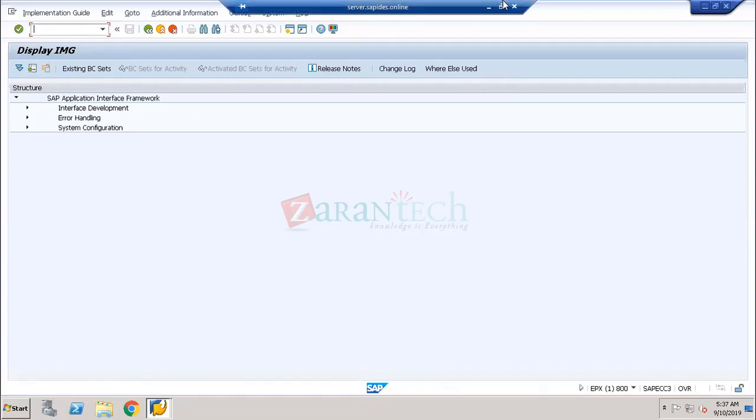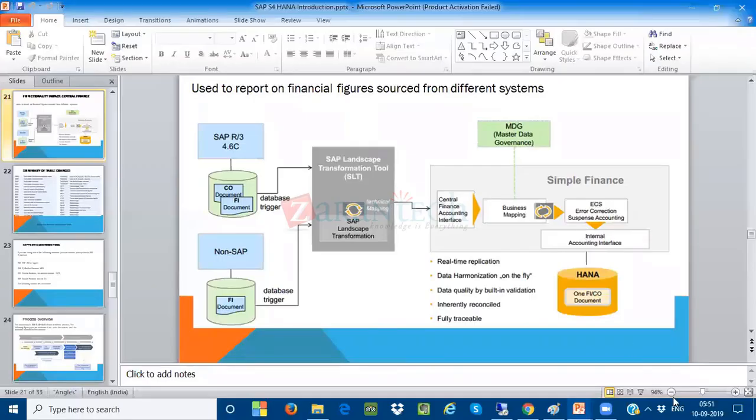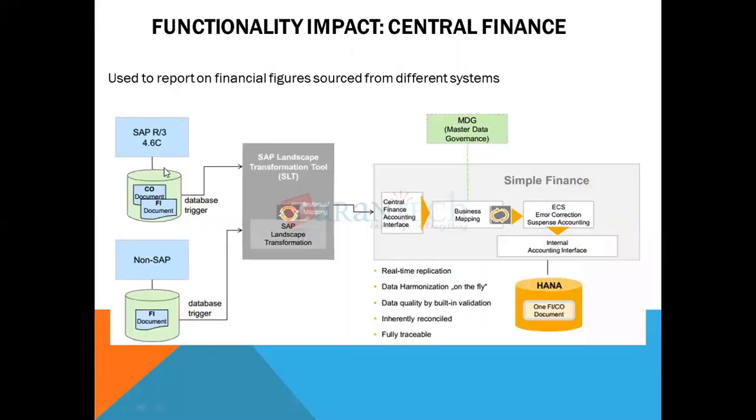When I take this diagram here, if you see, when any documents are getting replicated from the source system to the target system, once the documents are replicated through the accounting interface, the business mapping is going to be done. Once the business mapping is done, here in phase number 3 you can see ECS, very, very important: the error correction system.